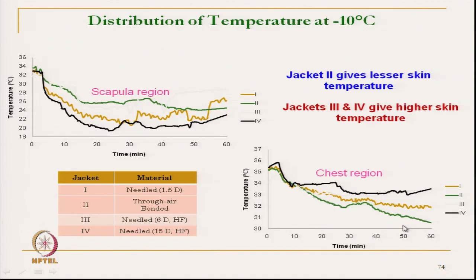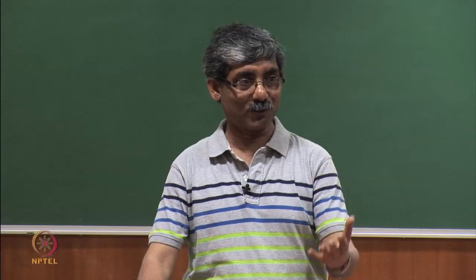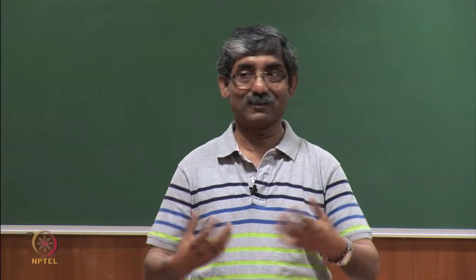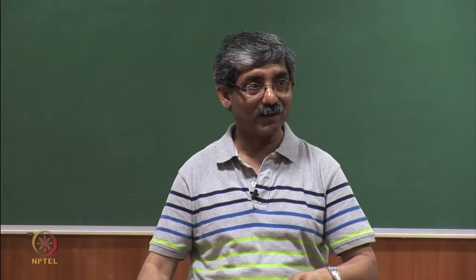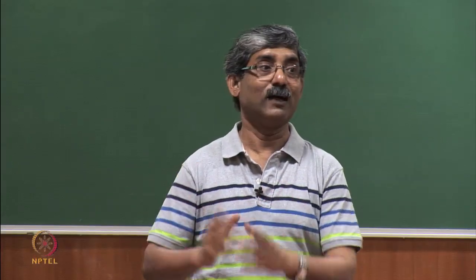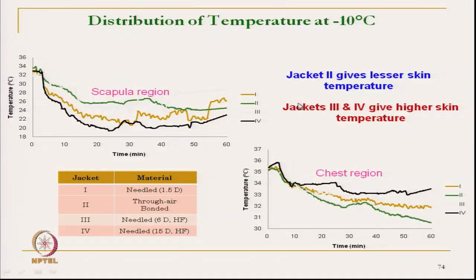The chest area is something we will discuss in the next session on neurophysiology: cold sensation in the chest is very sensitive, so if we get a lower temperature, our cold sensation will be very high. For jacket 2, the green line drops from 35 to say 31 with the time, with the activity. The X axis is the time of activity.